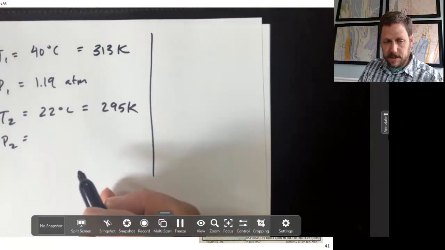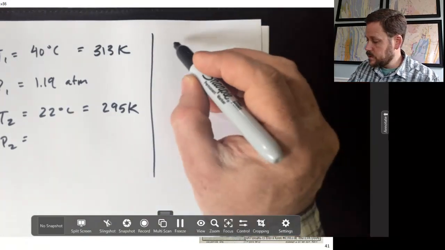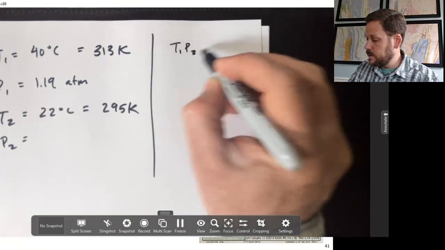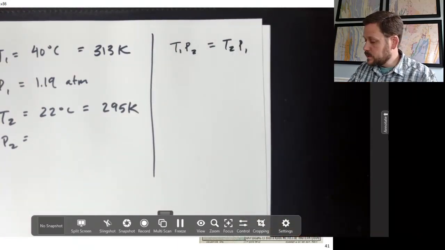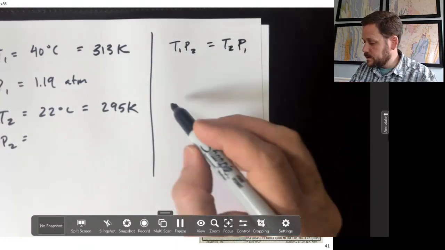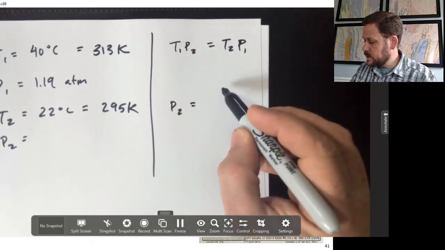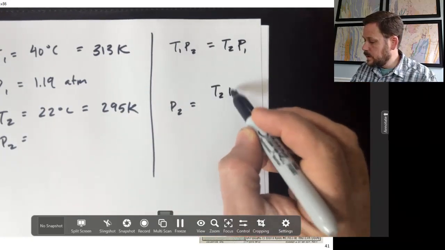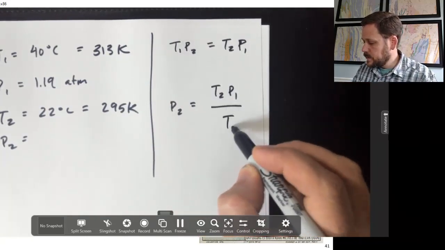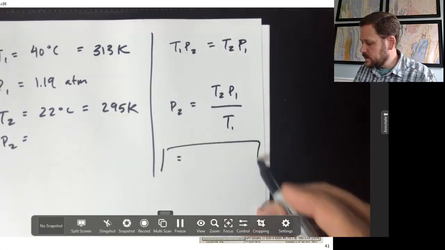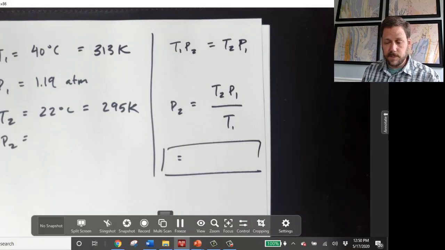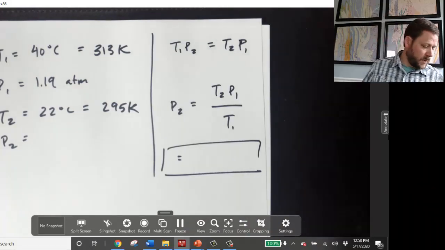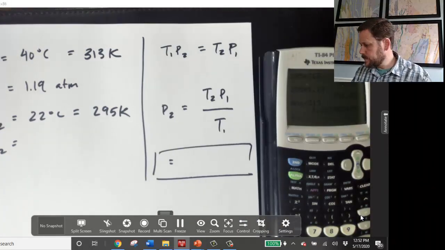Now, we're going to solve for P2. The formula that I just introduced is T1P2 equals T2P1. We're going to rearrange that equation to solve for the final pressure, P2. So that becomes T2P1 over T1. We plug the numbers in, and you can see a lot of these calculations are very straightforward and very similar. Let's see what we get. So I get 1.121 or something like that.